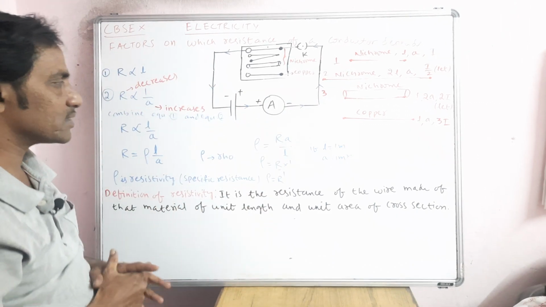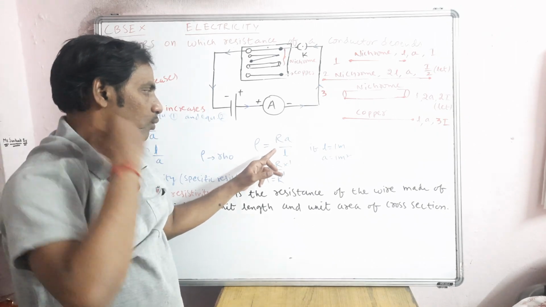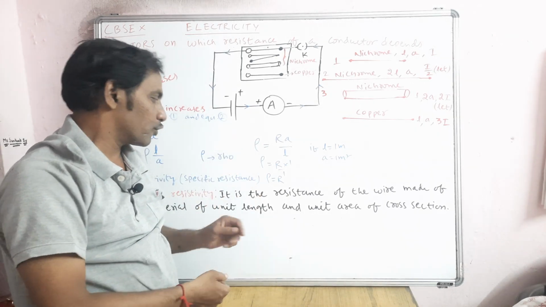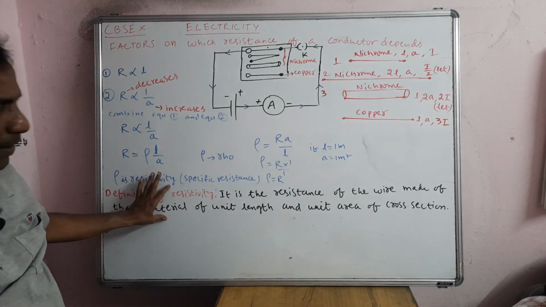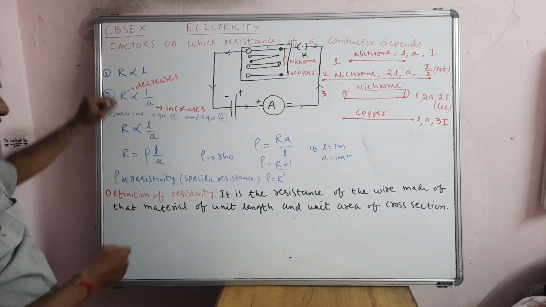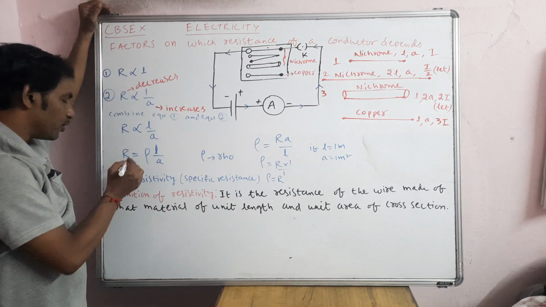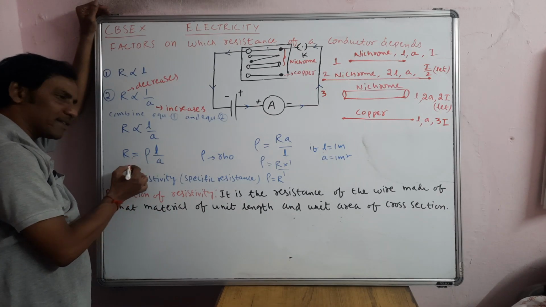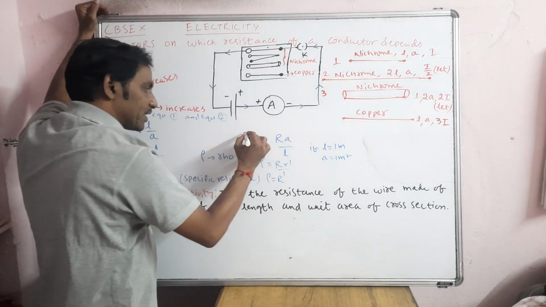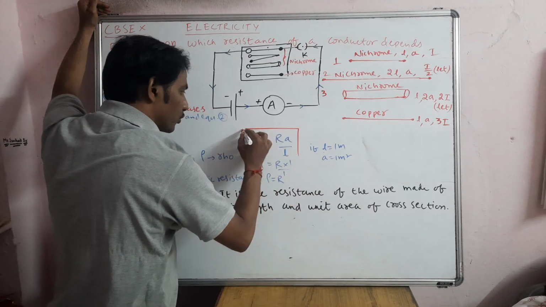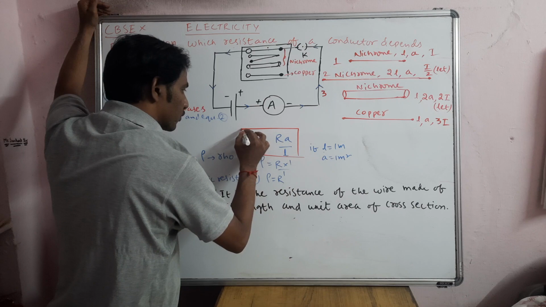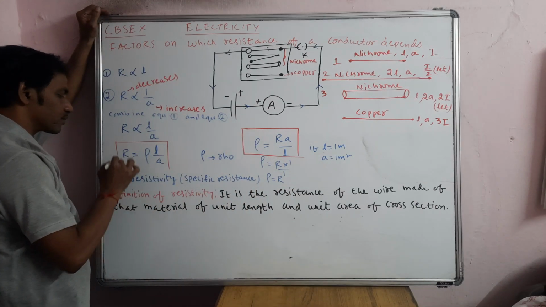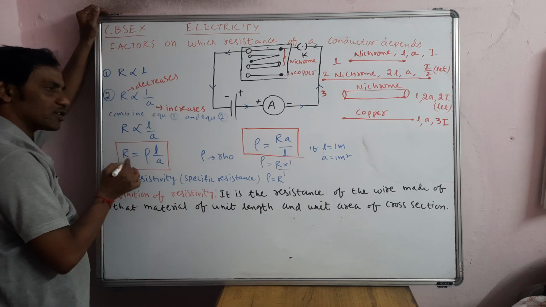Now coming to the next, if anybody asks for the definition of resistivity, I wrote the sentence form. But mathematically, you change the subject: cross multiply, with A on this side and L on that side. Now the formula you will get is rho = RA/L. The actual formula in terms of R is this one, and by cross multiplication you will get this.